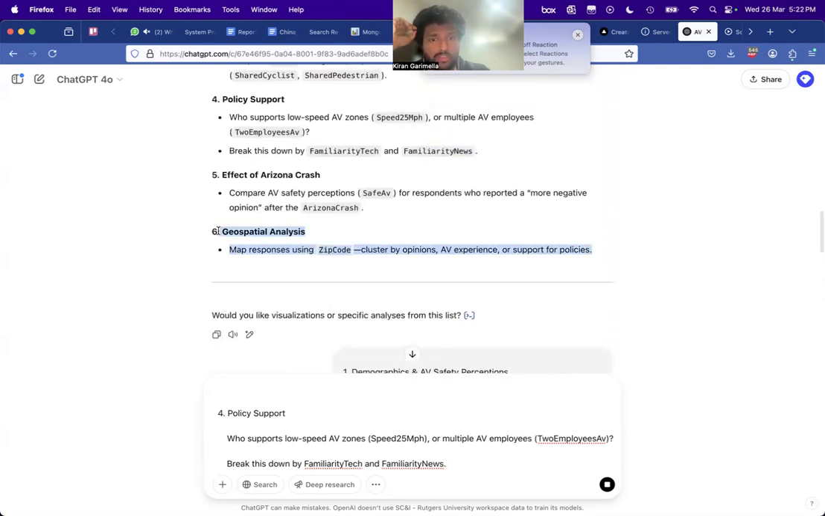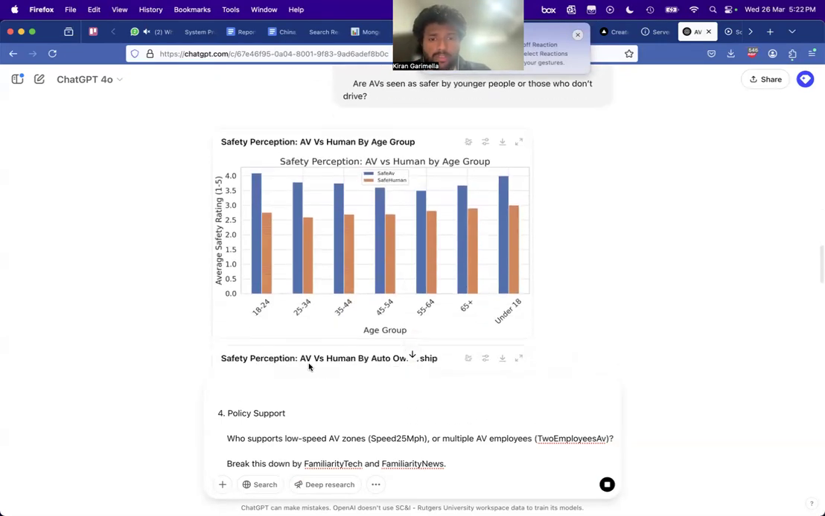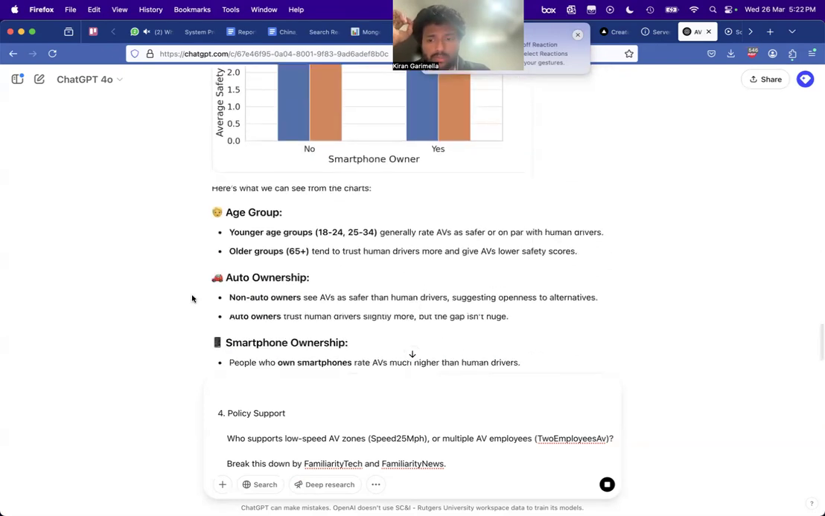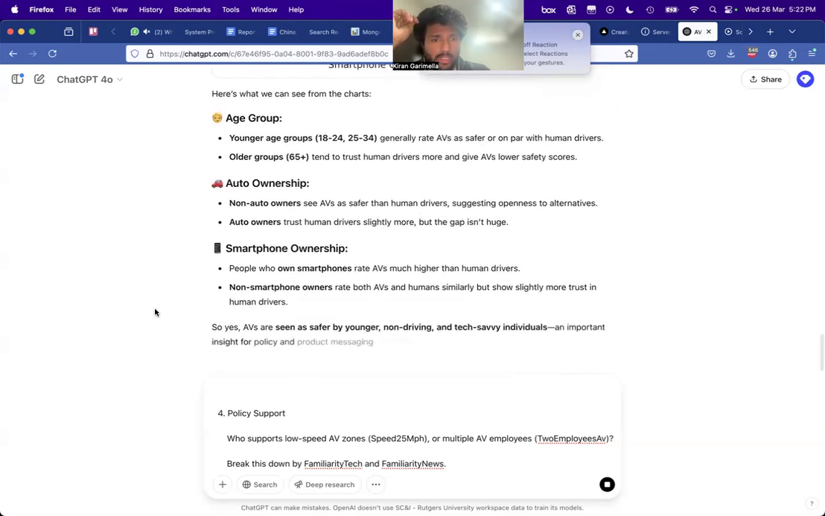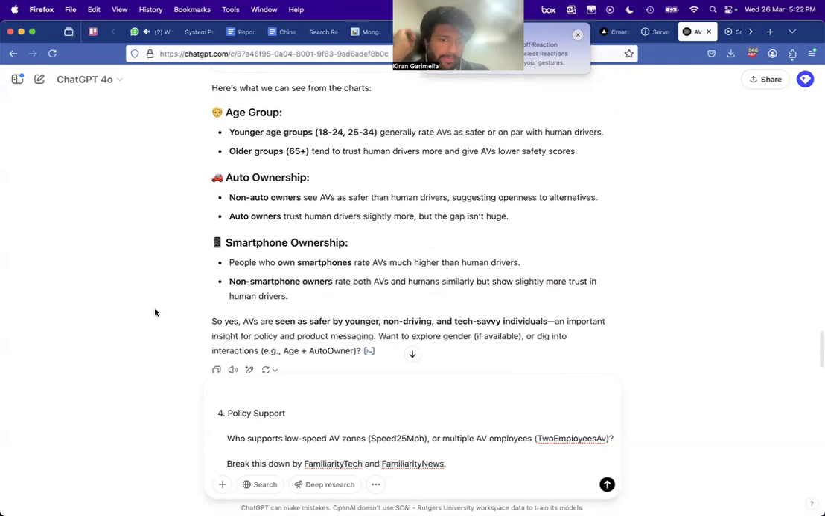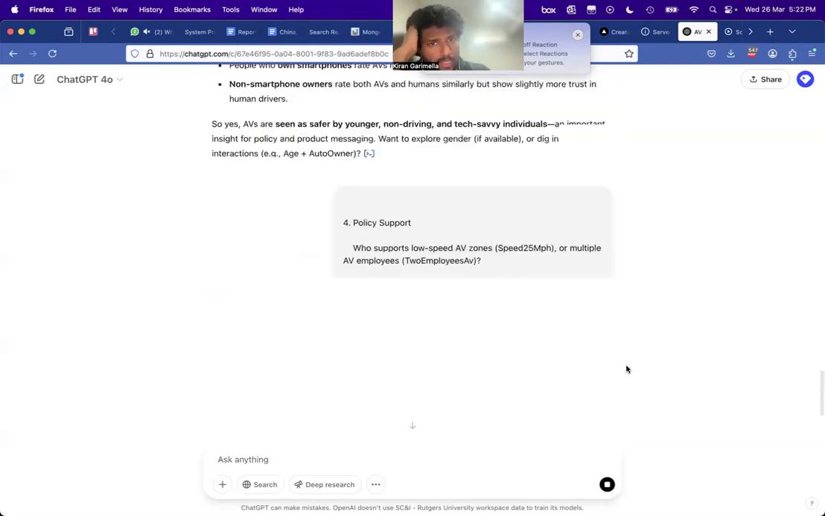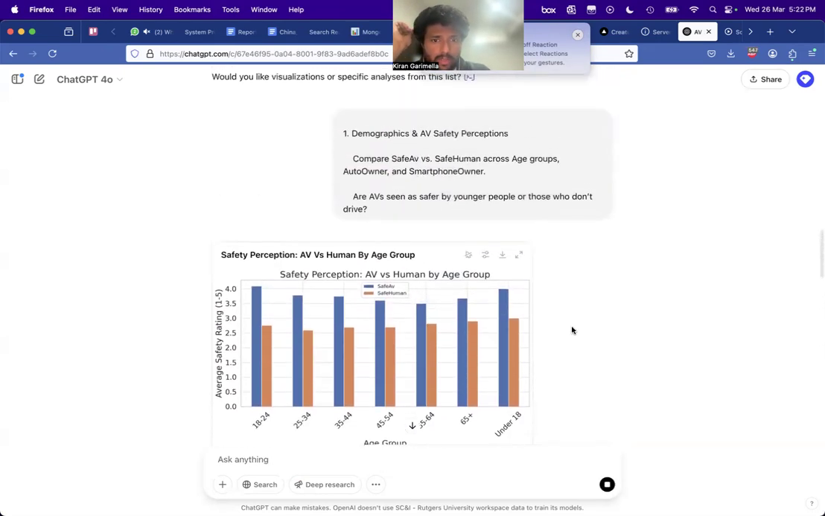Map responses using zip codes. I think this is quite good as well. Let's try to see if that is possible. Okay, this is very interesting. Let's try to do that. It's still generating. Okay, let's also do this while we go and look at these plots actually.